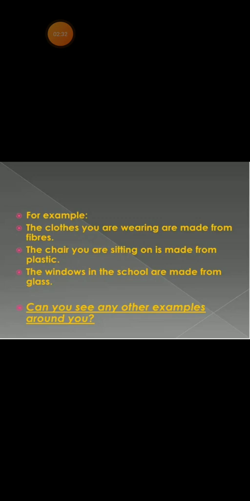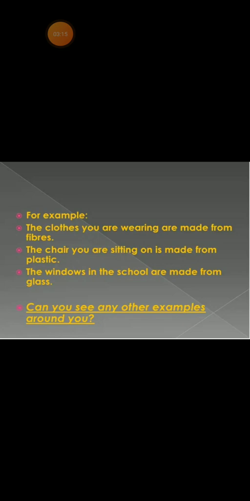Yes, there are different types of examples present in our daily life. For example, an object may be made up of different materials, like a chair may be made of wood, steel, or plastic. Different objects may be made of the same material, for example, utensils and parts of vehicles are made of steel. An object may be made of a combination of materials, for example, aerated drinks contain water, sugar, and a gas dissolved in it.